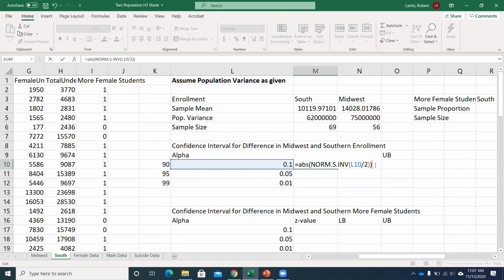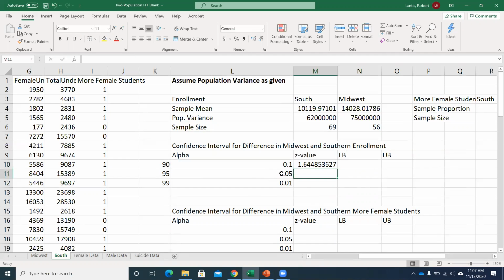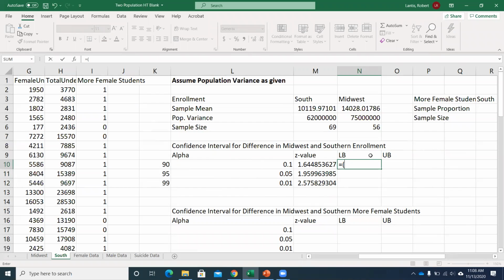So once I do this, I copy this down, and it will do it for these three different alpha levels, so I could build three different confidence intervals pretty quickly. So I'll copy this down. Now I've got my z values for each one of these different confidence levels. And I put a reminder here, for these different alphas, those correspond to a 90, a 95, and a 99% confidence interval. So to get that lower bound, I'm just going to take the difference in my sample means.